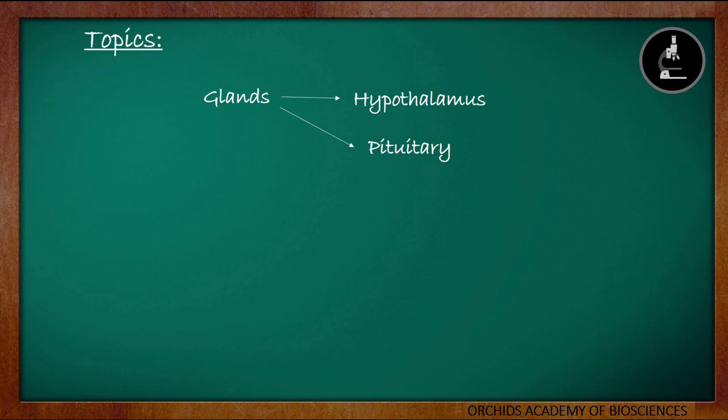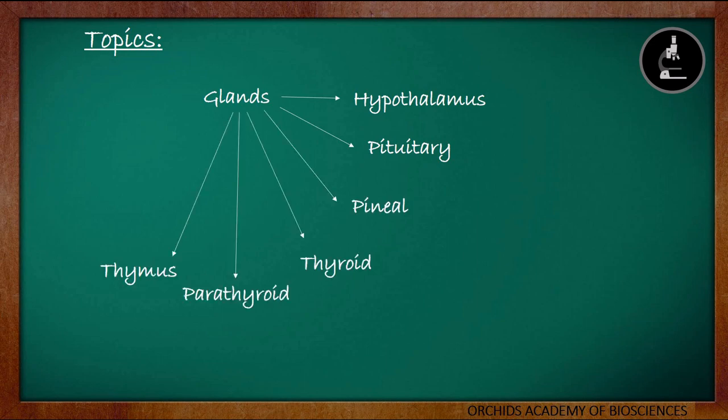The hormones are produced by certain glands, and the glands that we will be studying in this video are hypothalamus, pituitary, pineal, thyroid, parathyroid, thymus, adrenal glands, pancreas, and gonads. So these are the glands that we will be discussing in this video, and the hormones which are produced by them, followed by their functions.